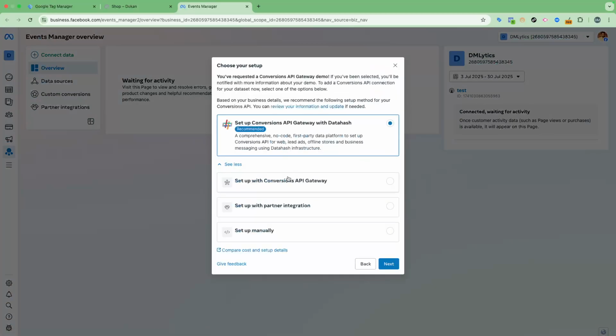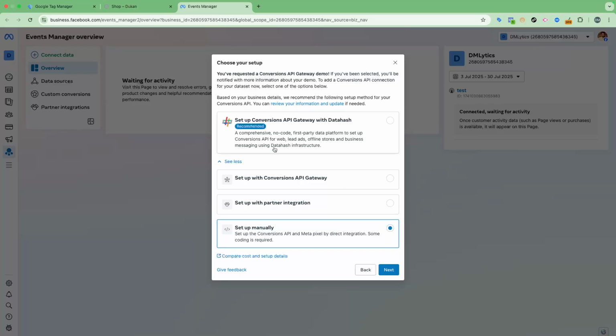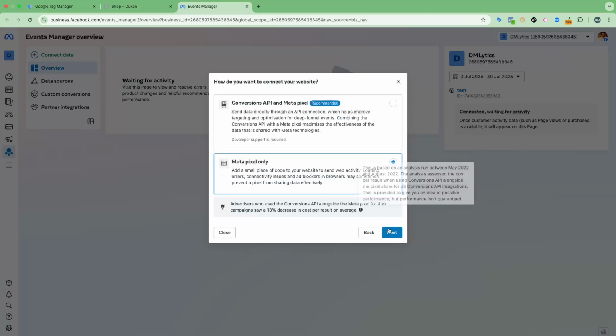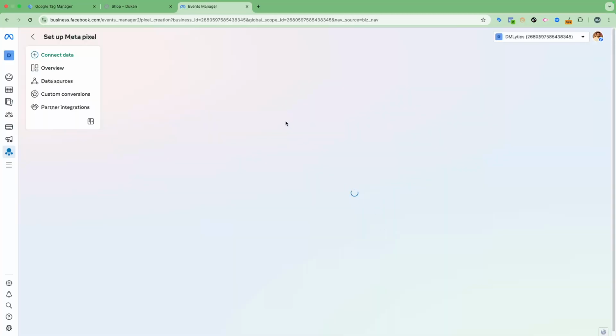And so we have multiple options here. For the latest version, we have the conversion API, and then we have conversion API gateway, setup with partner integration, and setup manually. I'm going to select the option setup manually. I will create another video for setting up Pixel through server-side tracking or conversion API or gateway. And next, here I'm going to select Metapixel only because I just want to install the Metapixel, and then I will click next.